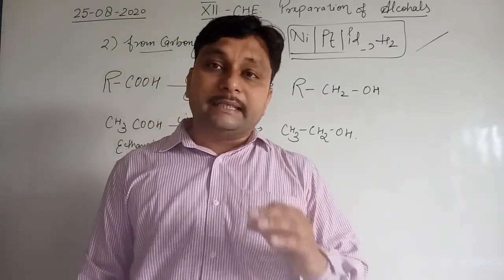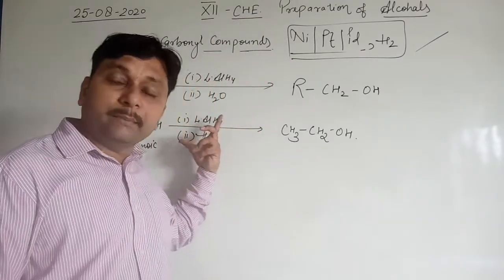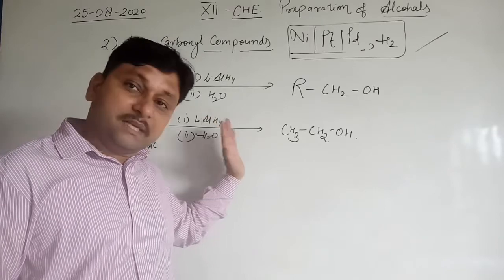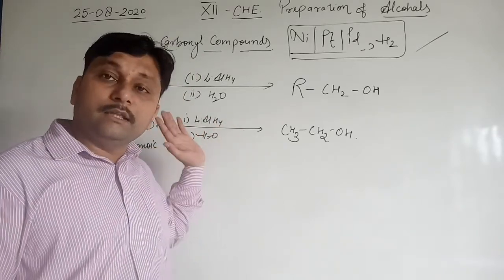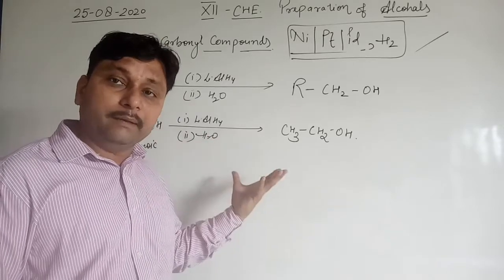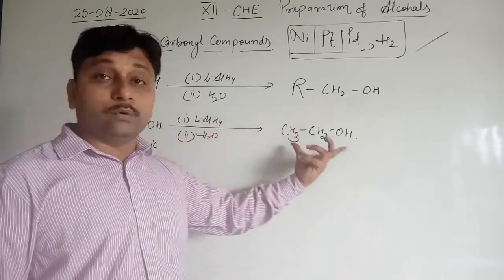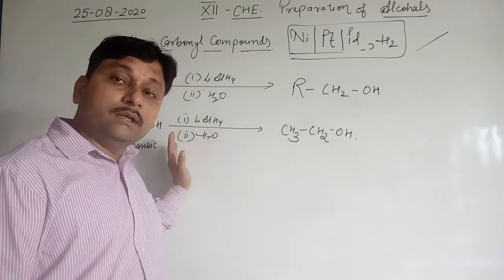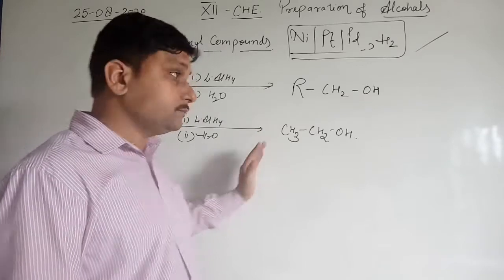But there is one problem, that is lithium aluminum hydride is an expensive chemical. That's why mostly at the commercial level, when carboxylic acid is converted into alcohols, another method, the substitution method, is used. Clear?